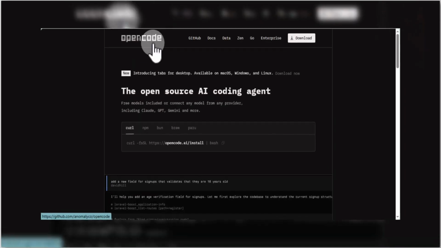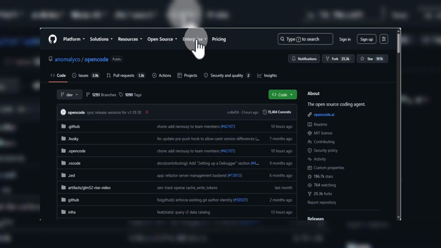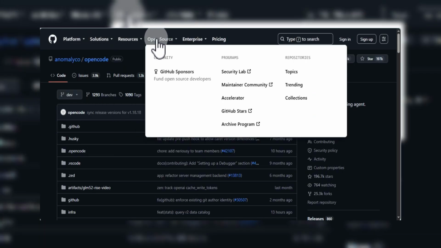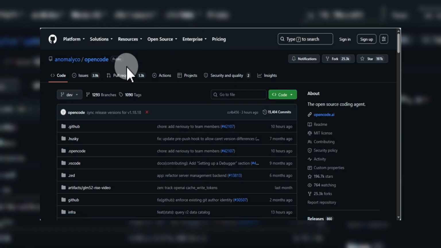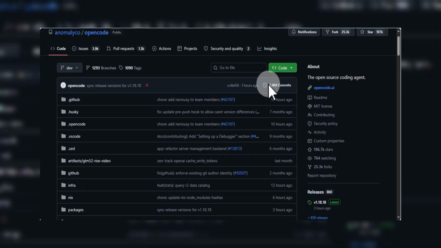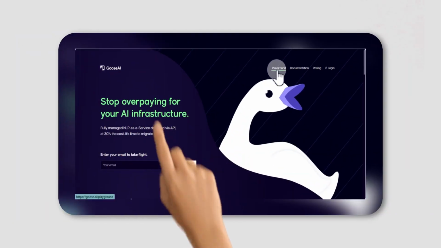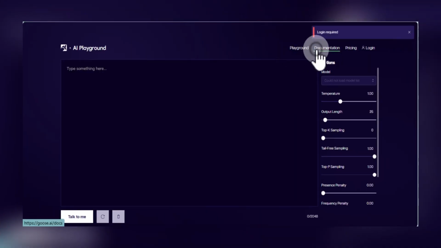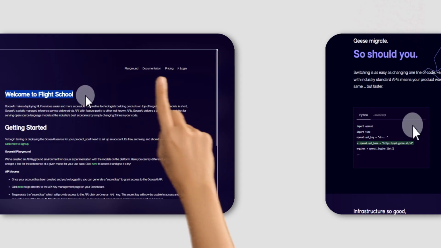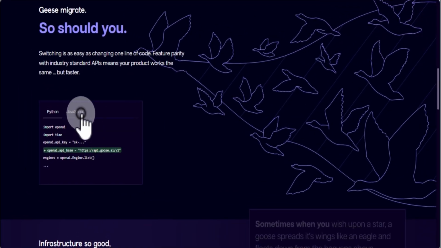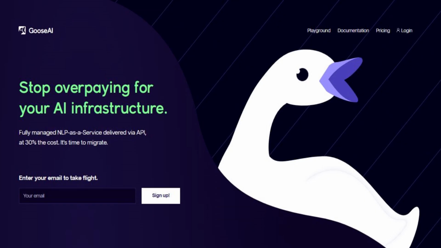Overall, if you're a developer who wants maximum customization, local deployment, open source flexibility, and technical users, OpenCode is the better choice. But if you want a simple productivity focus, more of an AI assistant agent that simplifies automation and integrates smoothly into everyday workflows, Goose AI is the better fit.